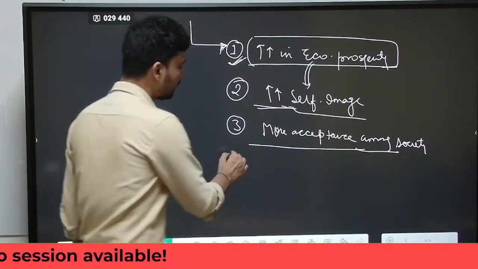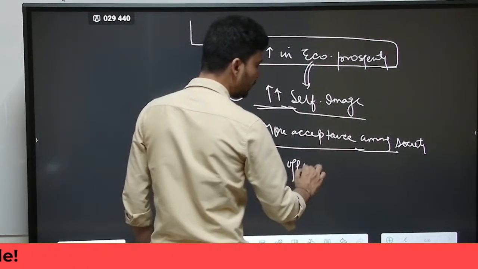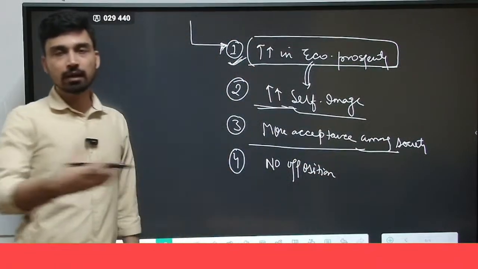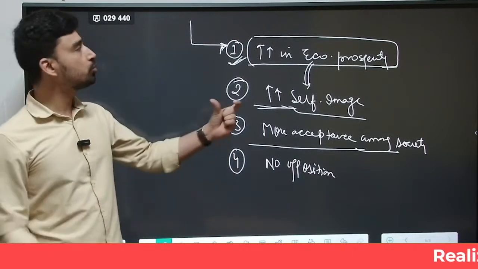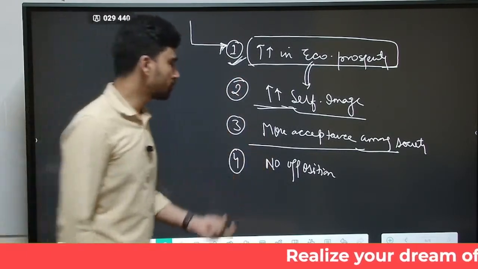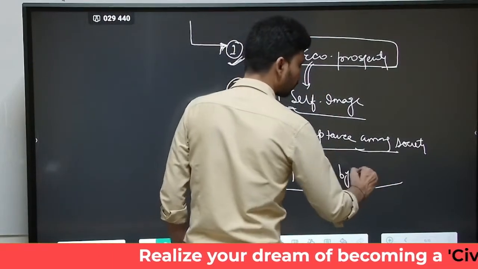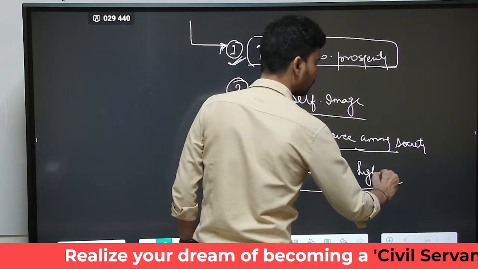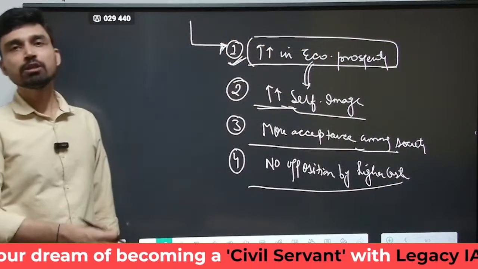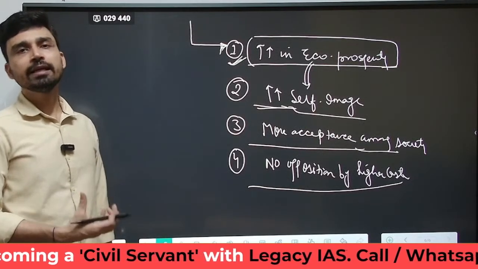And finally, if there is no opposition, this is a very, very important point, because many times even if all the factors are present, if the surrounding higher castes are very opposed to the Sanskritization practices being followed by the members of lower caste, lower social status, then obviously it does not happen. So no opposition by higher caste. If these preconditions are met, then we can see the process of Sanskritization taking place in different societies, different castes.